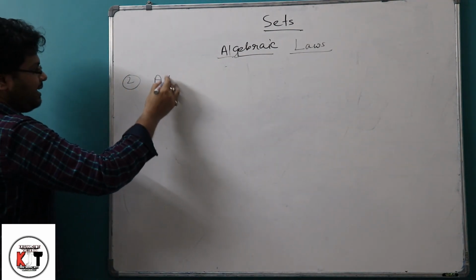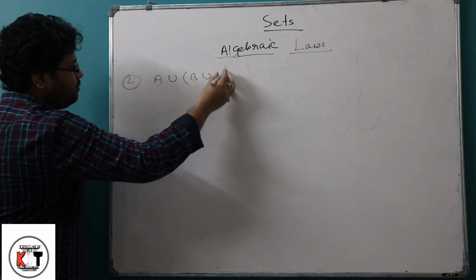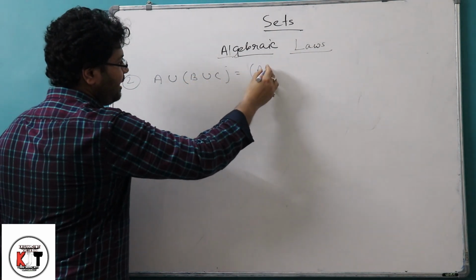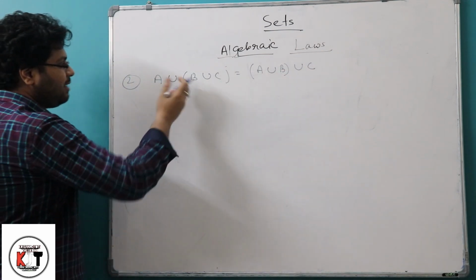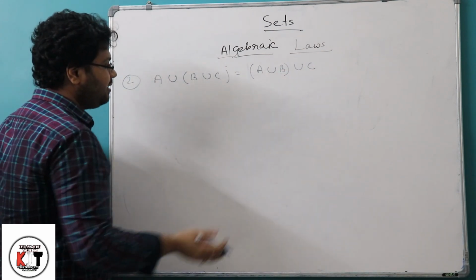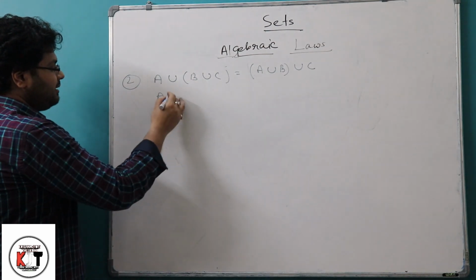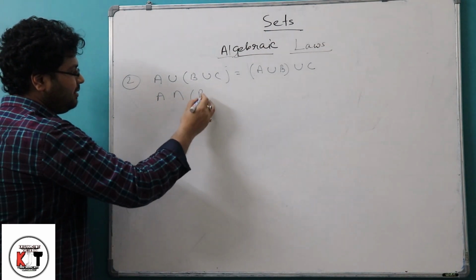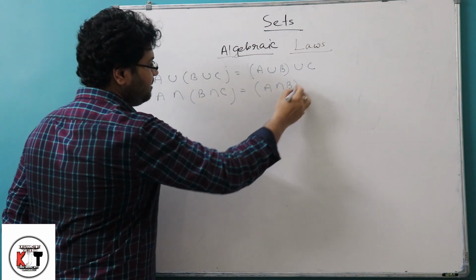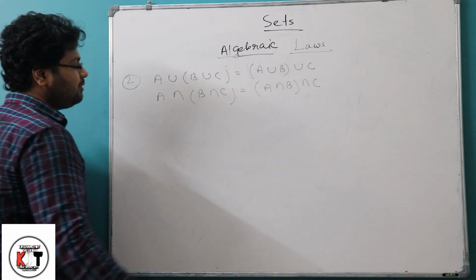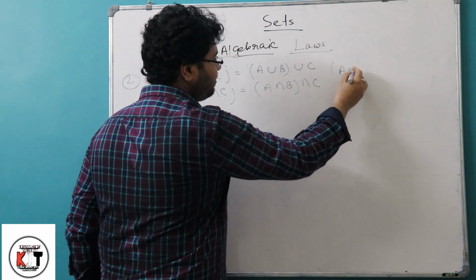That is, A union (B union C) equals (A union B) union C, and this is the union version. The same thing holds in the intersection version: A intersection (B intersection C) equals (A intersection B) intersection C. So this law is called the associative law.